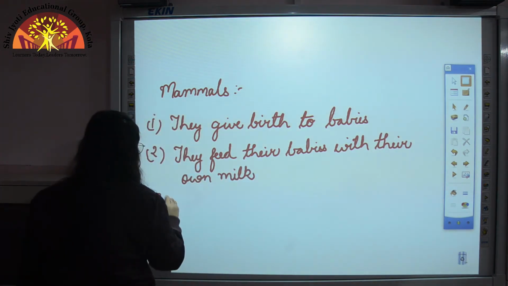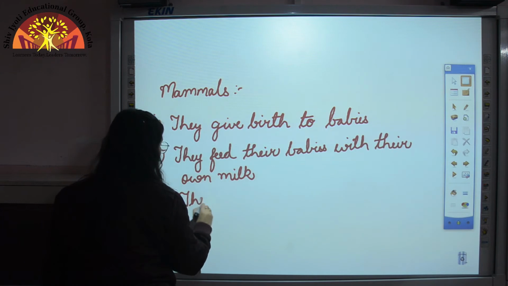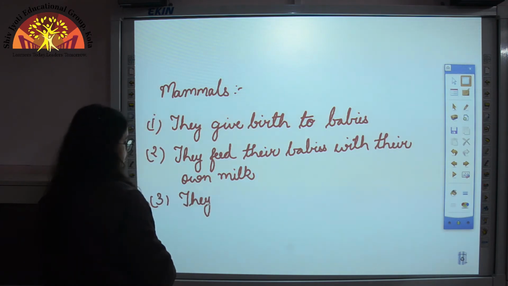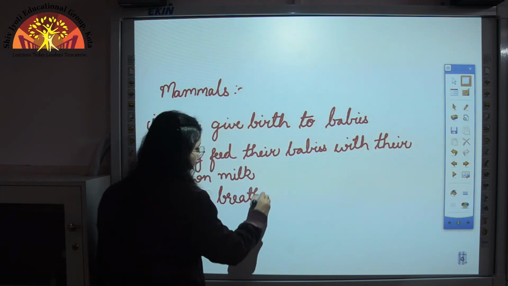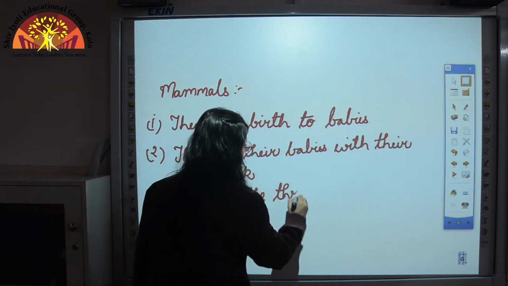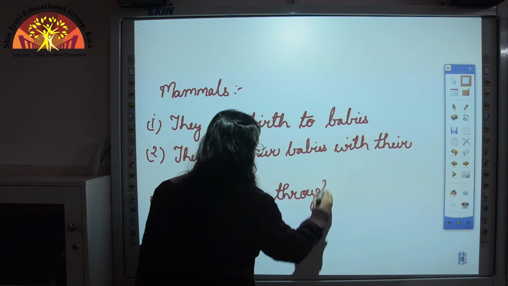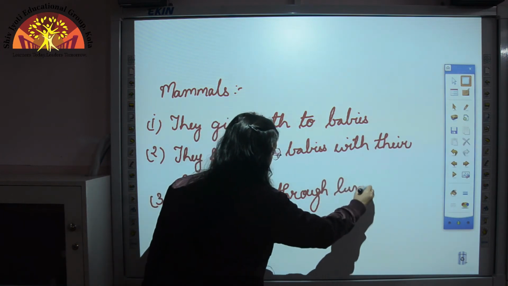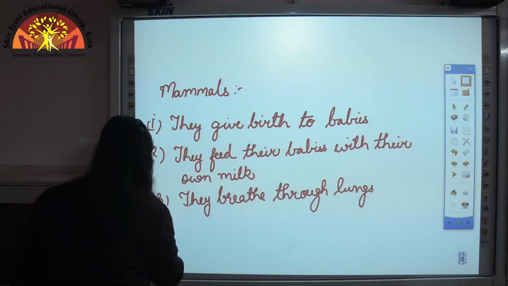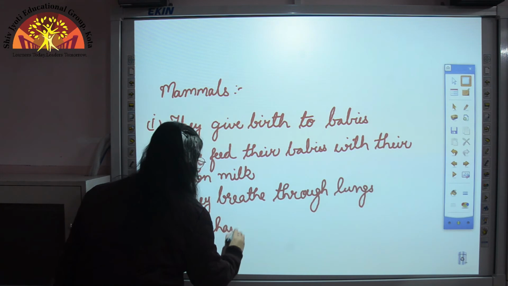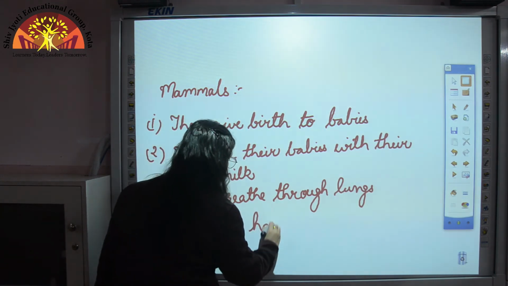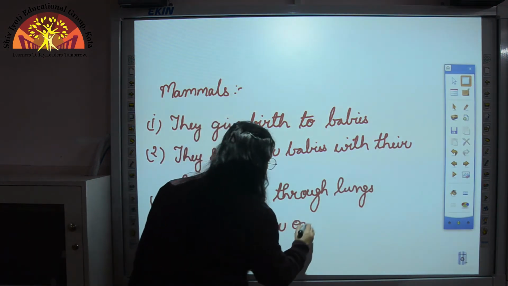The third characteristic feature is they breathe through lungs. And the fourth feature here is they have hair on their body.